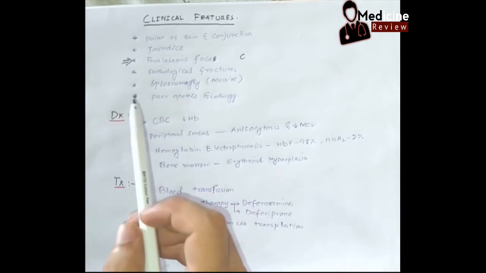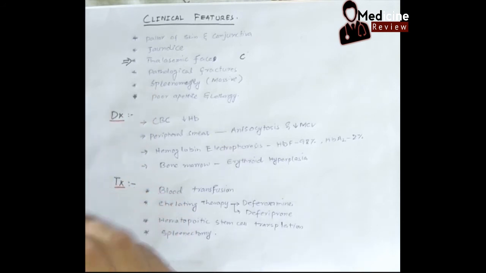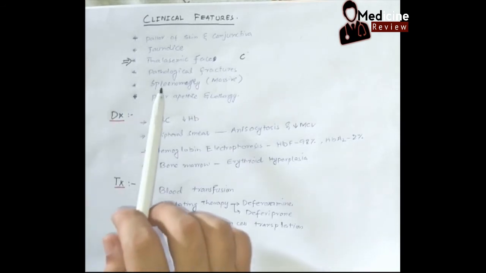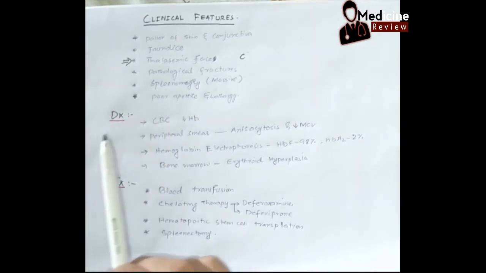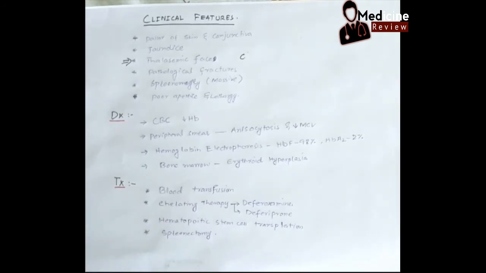Because of the same reason, excessive erythropoiesis, the bones become weakened. Because of the increased erythropoiesis in the medulla, there will be thinning of the cortex, which will lead to weakening of the bone and pathological fracture. Another very important clinical feature is splenomegaly. There will be massive splenomegaly in the beta thalassemia major patient because of the severe hemolysis.